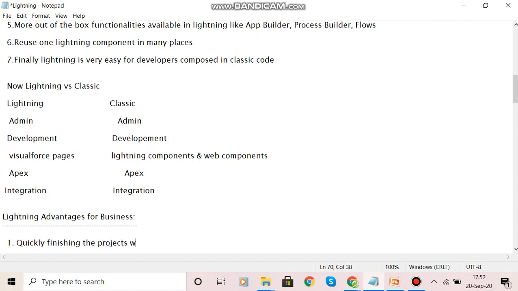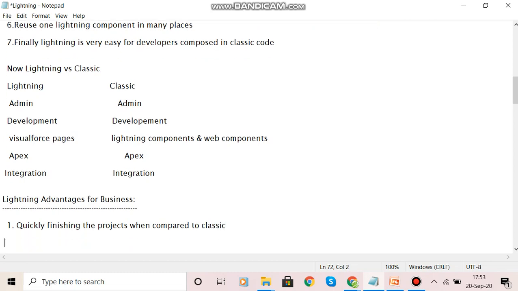Coming to Lightning advantages, we can finish our projects quickly when compared to Classic. And also, a rich user experience for business people. Yes, you listened correctly. Navigation is quick and easy to understand. Yes, navigation is very easy, and we can easily understand it.